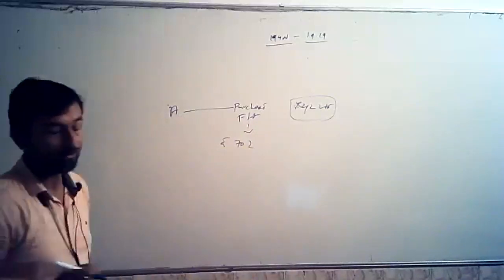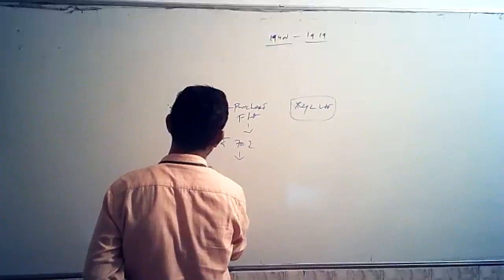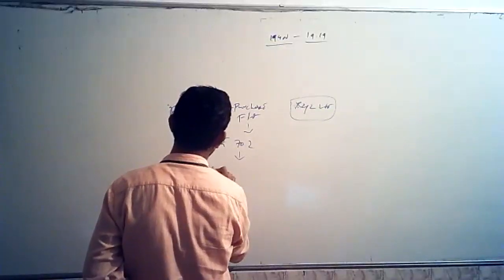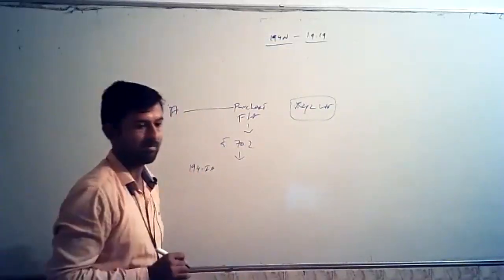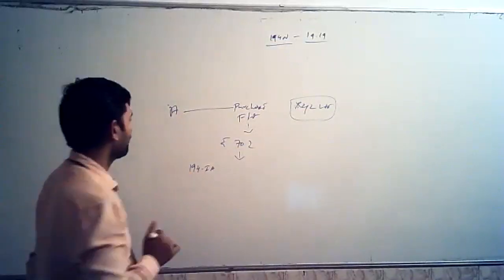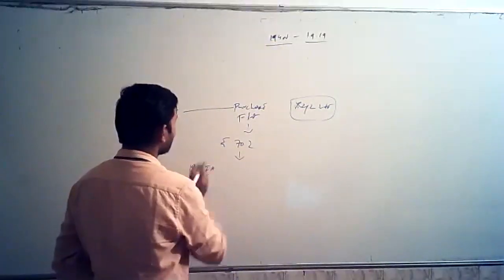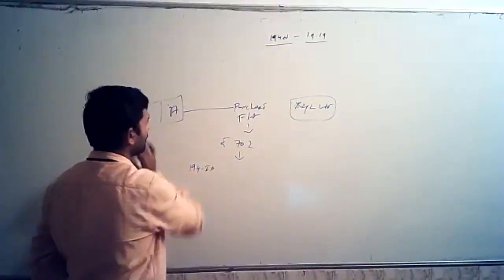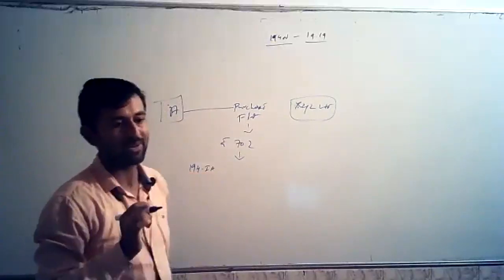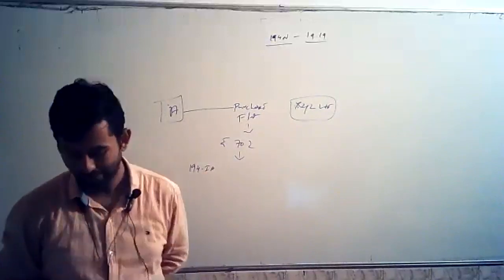Obviously, section 194IA is applicable here. What is the rate of TDS under section 194IA? Who has to deduct the TDS? Who is making the payment? A is making the payment. Rate of TDS?